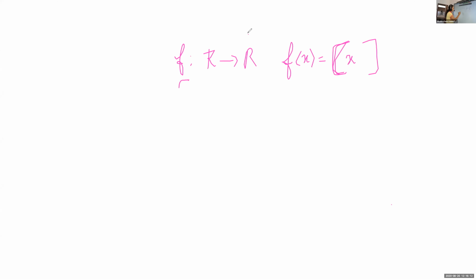So what is the greatest integer contained in 4.7? Nia? Greatest integer contained in 4.7.